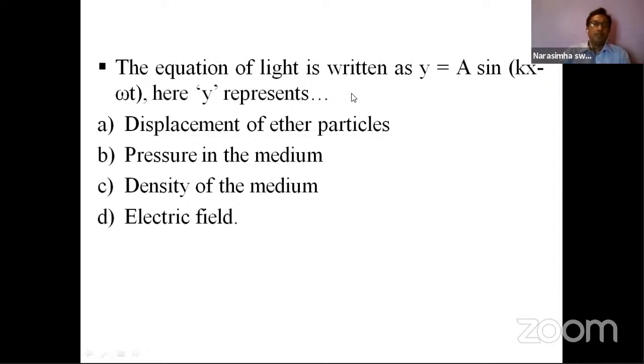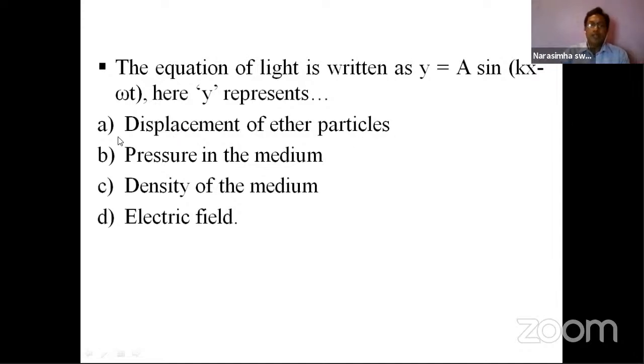Here, what does y represent? Observe carefully. The equation of light is y equals a sin(kx minus omega t), and y indicates what? Yes, here are the given options. Displacement of ether particles.